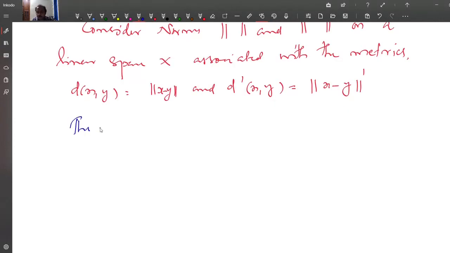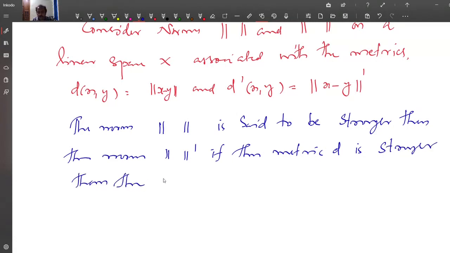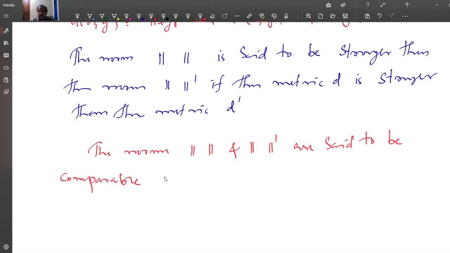The norm is said to be stronger than the norm dash if the metric d is stronger than the metric d dash. The norm and norm dash are said to be comparable if one of them is stronger than the other.